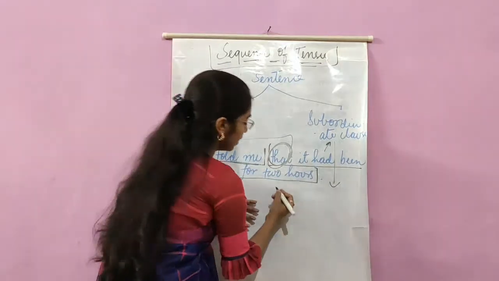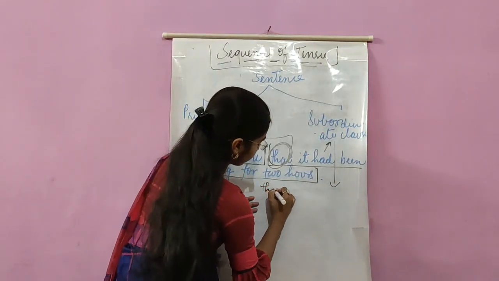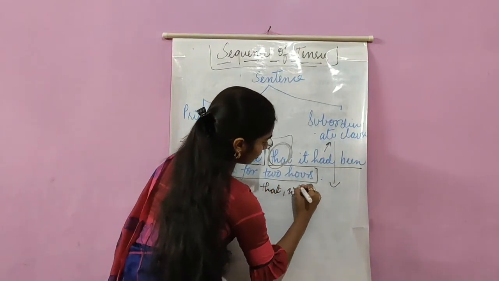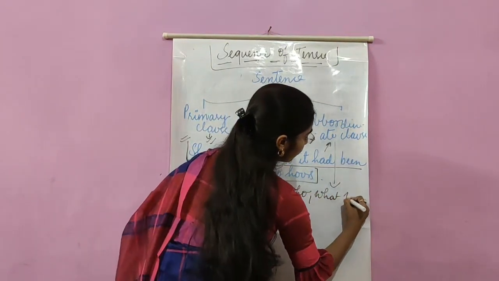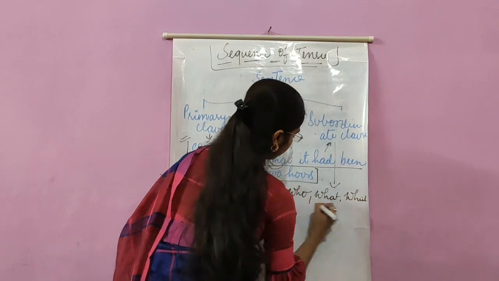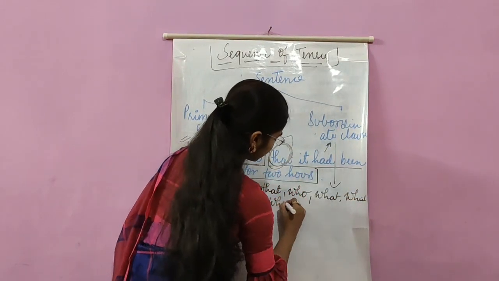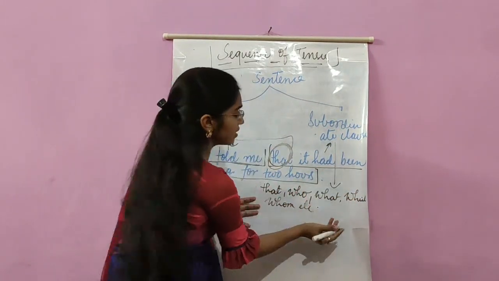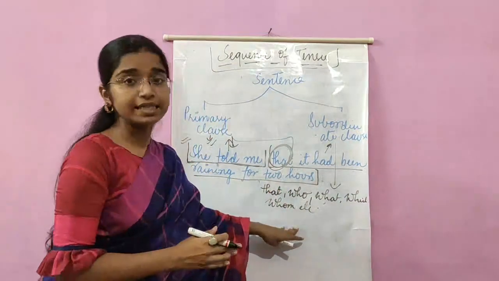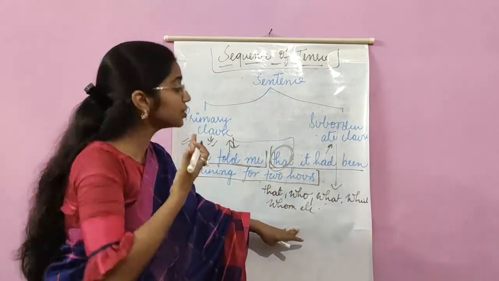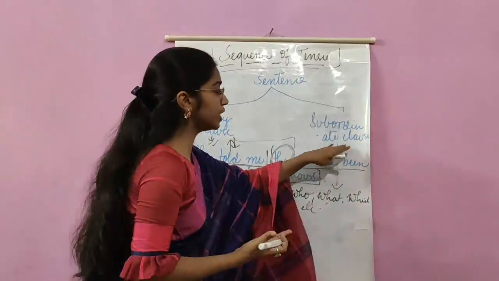But still, like that, who, all the WH words, who, what, which, whom, etc. These are subordinate conjunctions. Why subordinate conjunction? Because they initiate a subordinate clause.